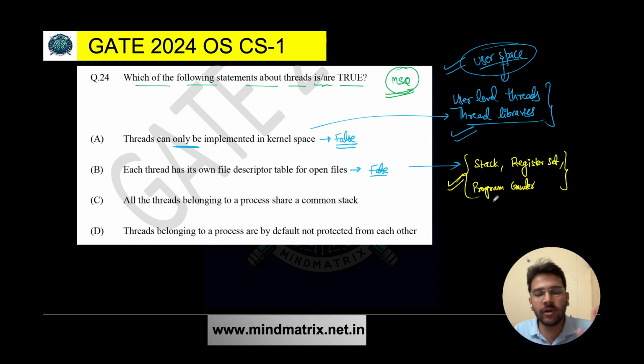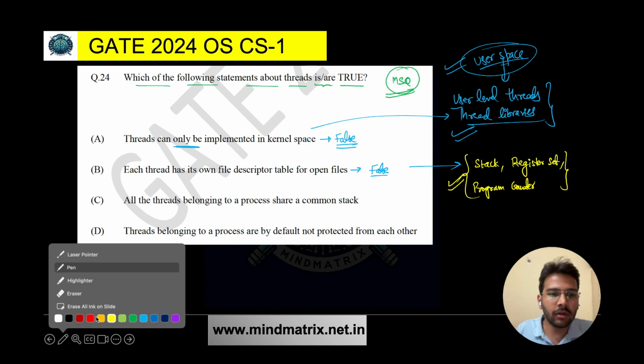So each thread has its own stack, its own register set, its own program counter. Apart from this, everything is shared. If you talk about heap, file descriptor, code, data, everything is shared. Just these three things are not shared. Every thread has its own stack, register set, and program counter. That is why this statement is false, because here it is saying each thread has its own file descriptor table for open files. So this is false. Clear?